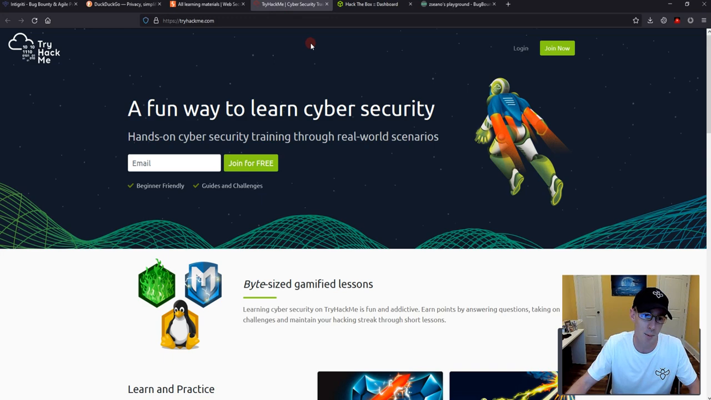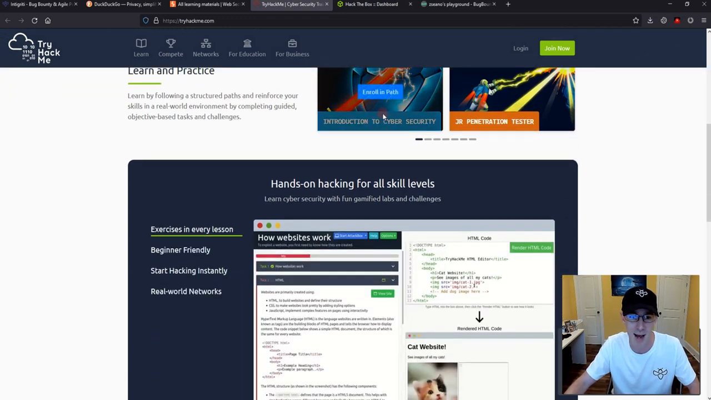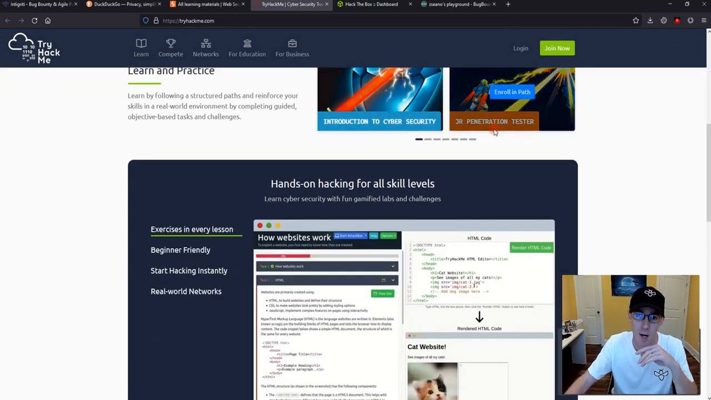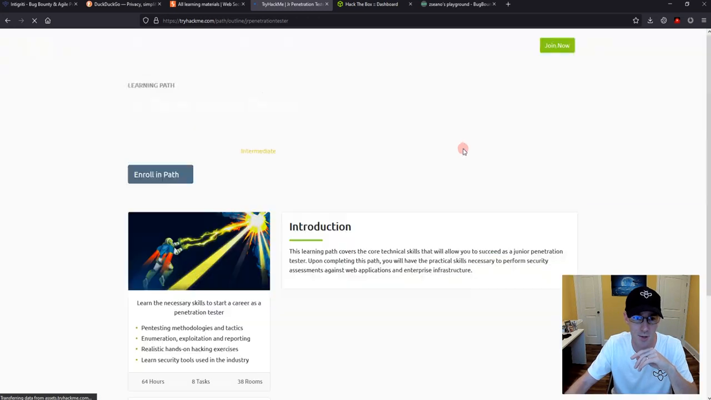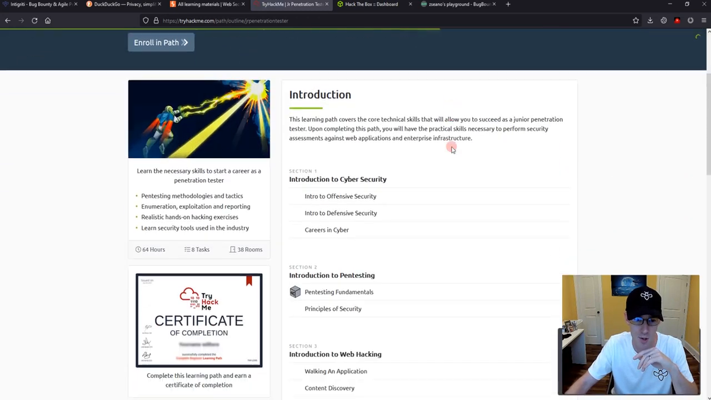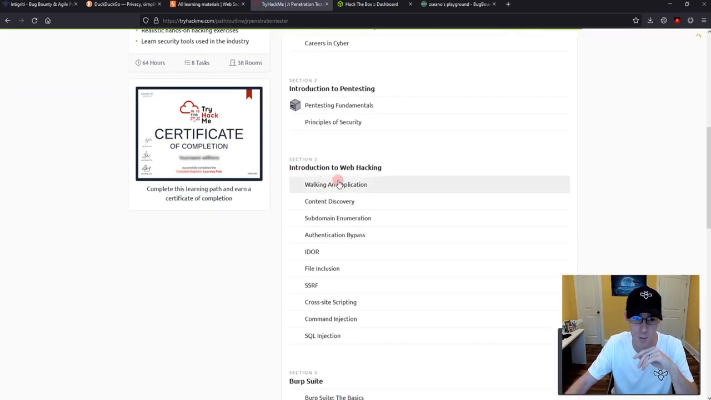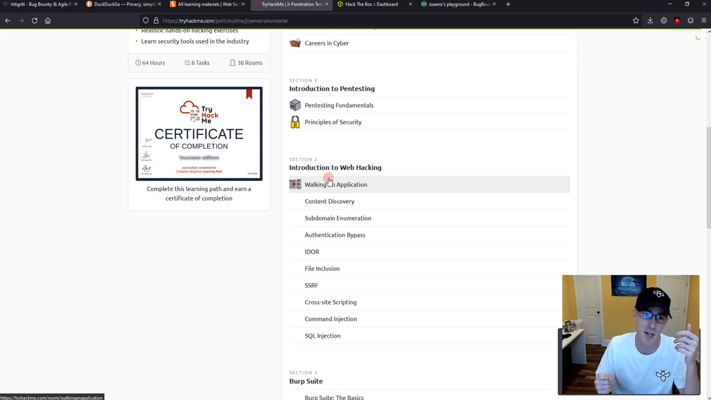Similarly, TryHackMe is a little newer than PortSwigger as far as I know, but they're getting really popular, and they've got lanes that you can get into, like the junior penetration tester lane, right? And it's got a web security path, introduction to web hacking. So you can go through and learn here as well. And this one's maybe a little more gamified and a little more step-by-step than the PortSwigger Web Security Academy.